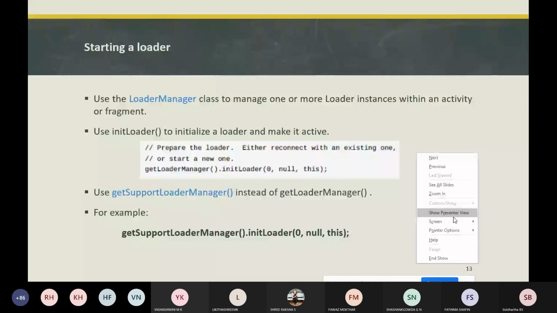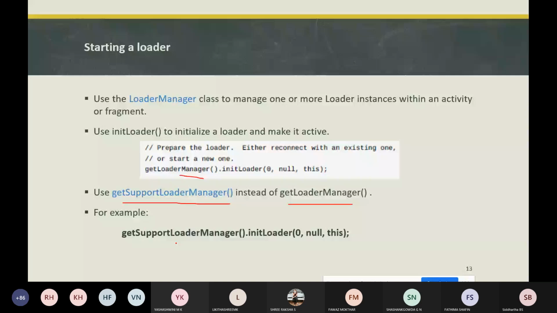As I said, if you are using any support libraries, then we can make use of getSupportLoaderManager instead of getLoaderManager. For example, getSupportLoaderManager().initLoader, which takes three parameters, the first one being 0, null, and so on. Let's see what parameters initLoader will take.